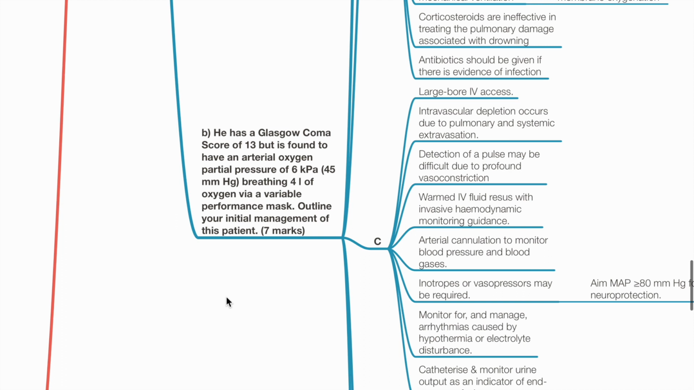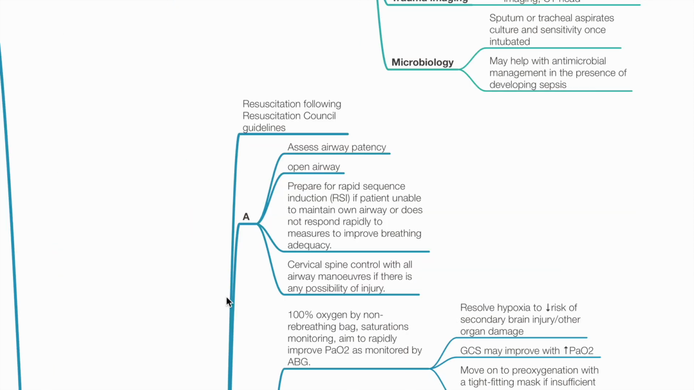B. He has a GCS of 13 but is found to have PaO2 of 45 mmHg, breathing 4 liters of oxygen via a variable performance mask. Outline initial management for this patient. Resuscitation following Resuscitation Council guidelines. Assess airway patency, open airway, prepare for RSI if patient is unable to maintain airway, or patient does not respond rapidly to measures to improve breathing adequacy.